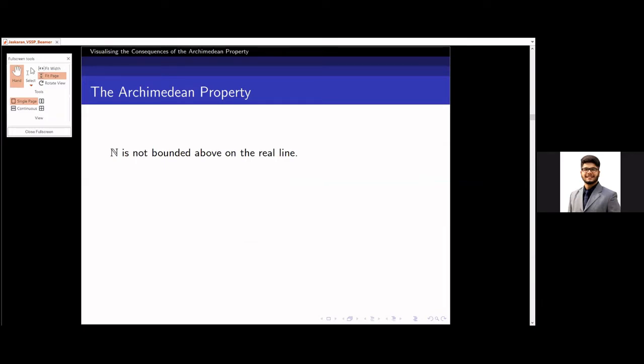What does this imply using quantifiers? This implies that for all r in R, there exists a natural number n such that r is less than n. So basically, there is no real number larger than all the natural numbers.